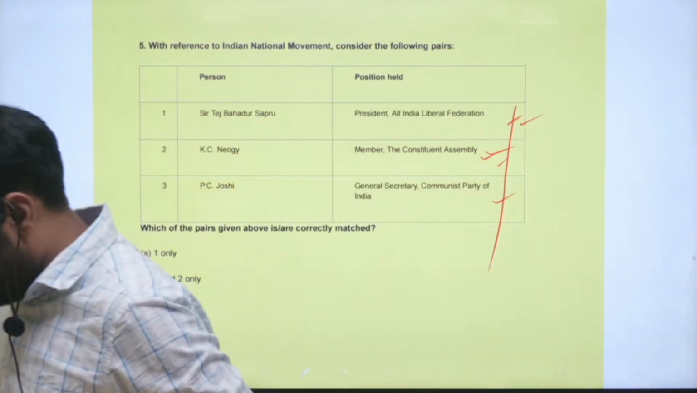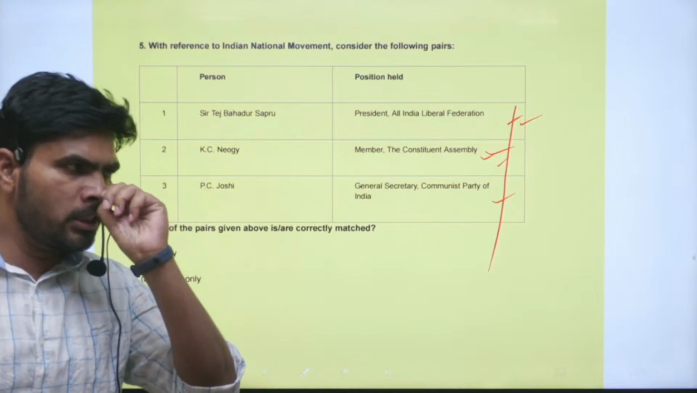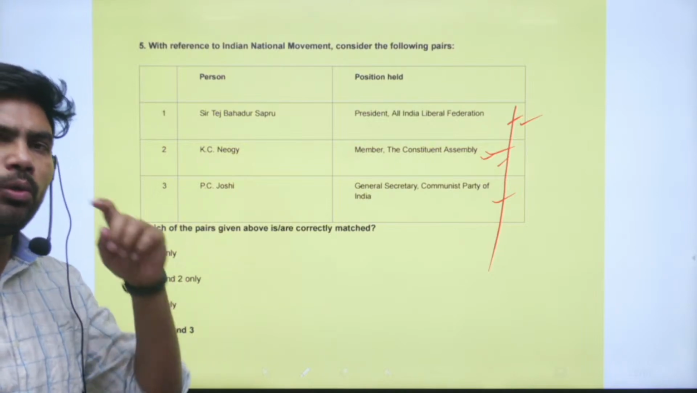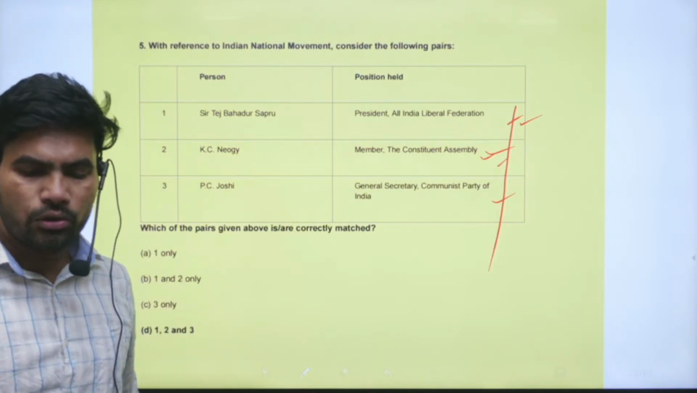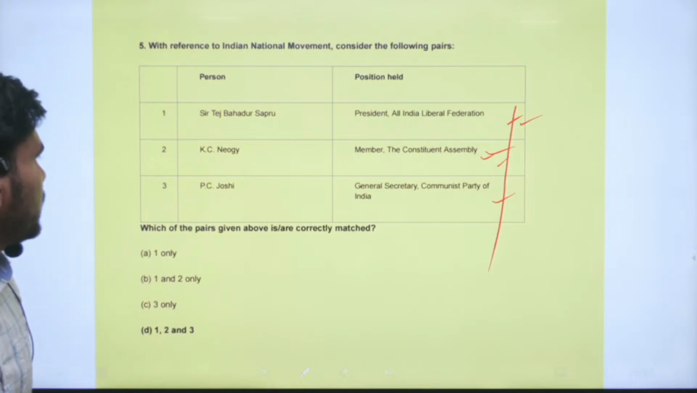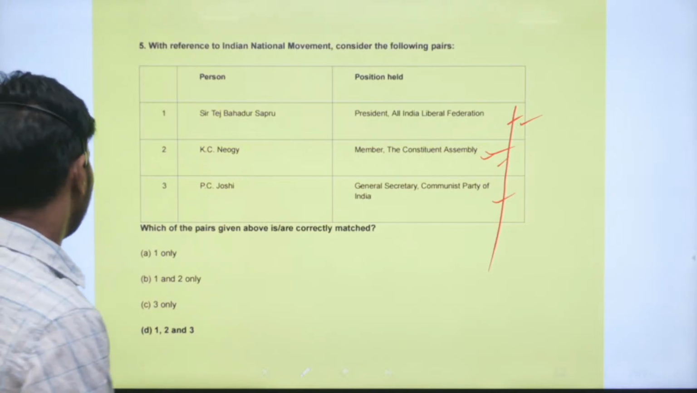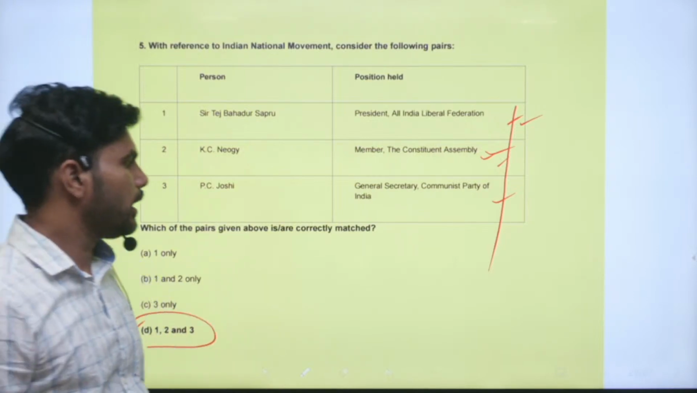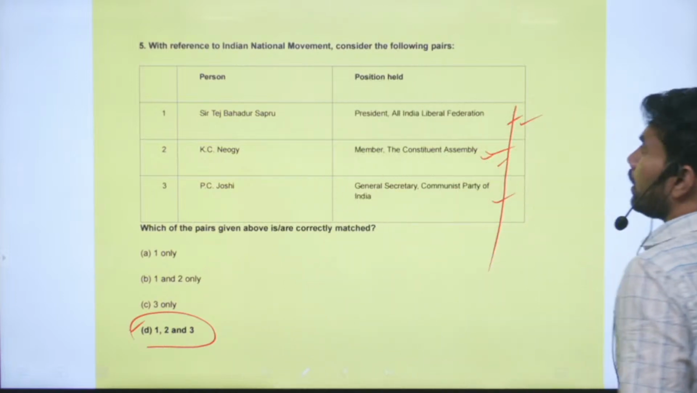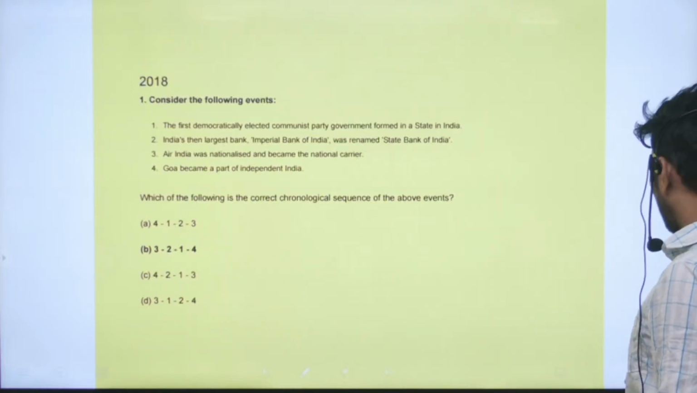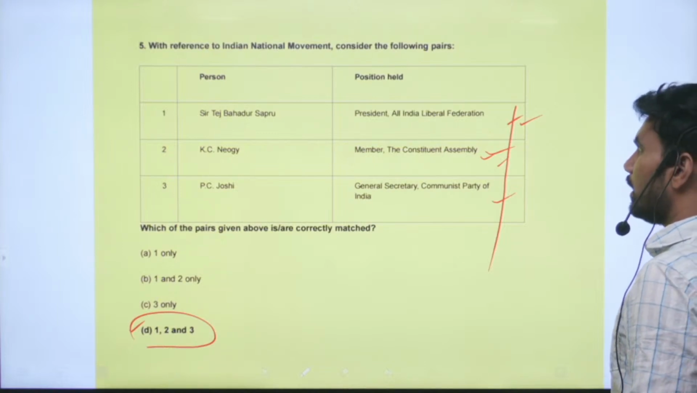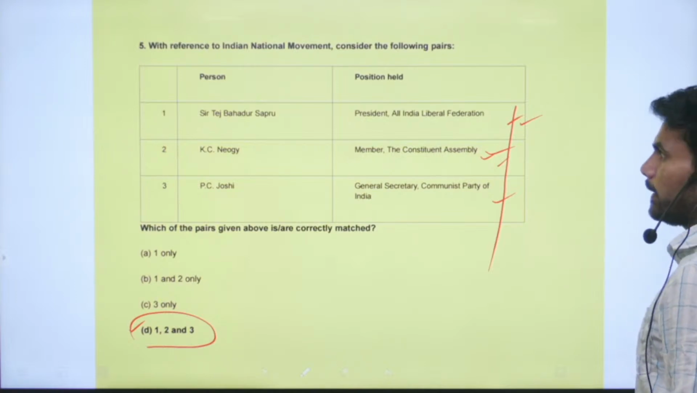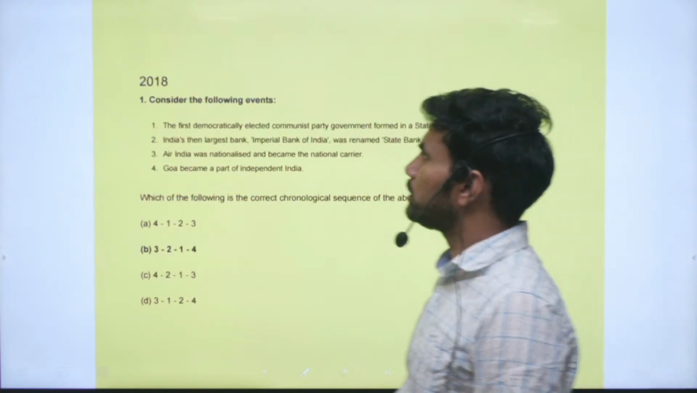So you should be in a position to not only know about the organizations during the national movements, but you should also know the important personalities associated with those movements. Right. So the correct option is option D. Pairs 1, 2, 3, all of them are correct. So 5 questions have been asked in 2019. Still, we can say it is a small number of questions, and most of them are factual questions. Now we will see the questions from 2018.